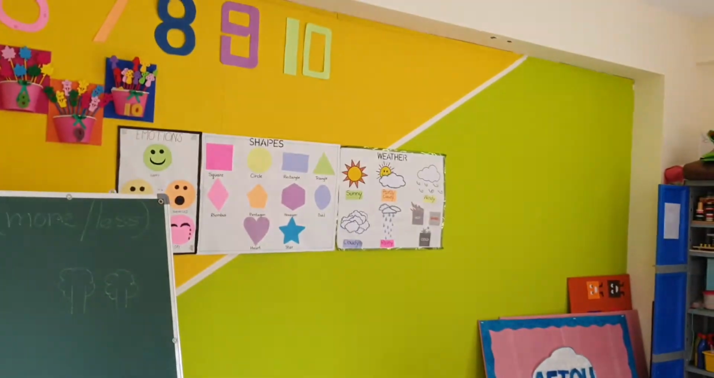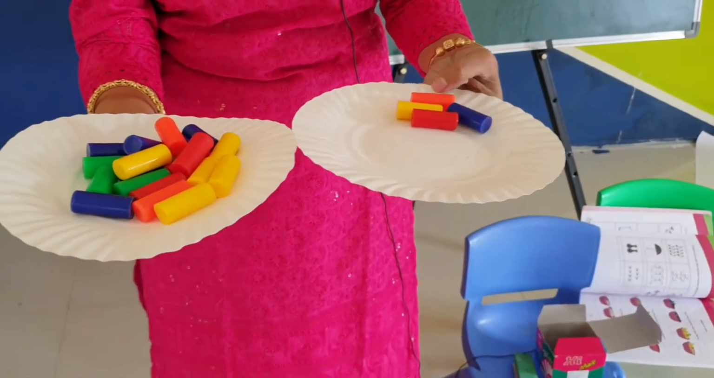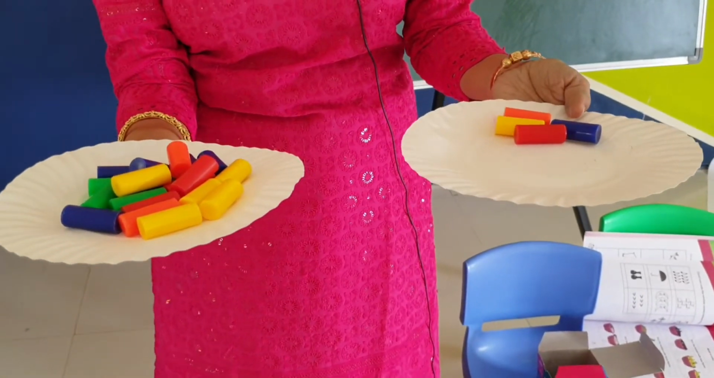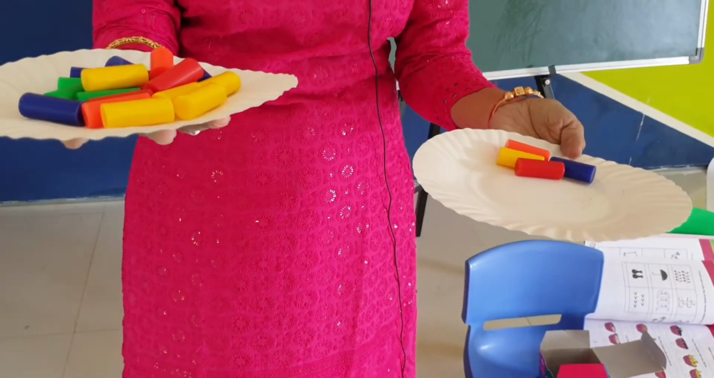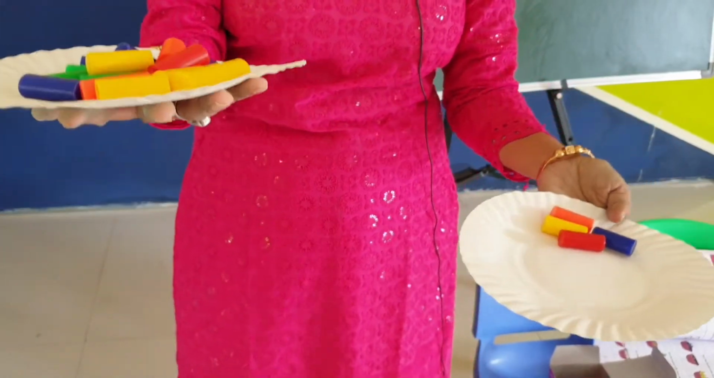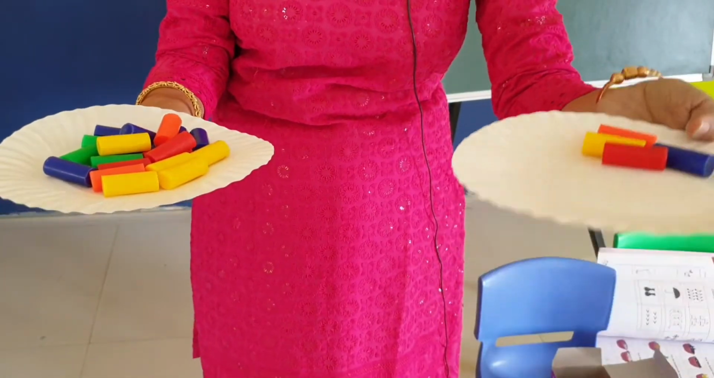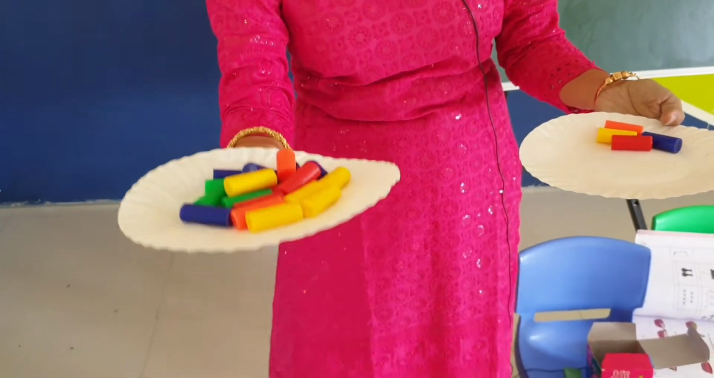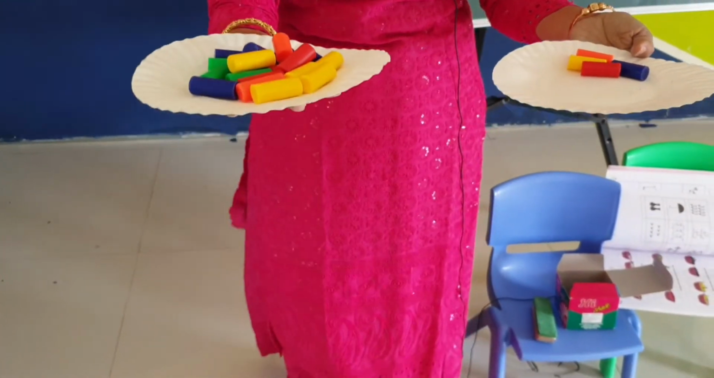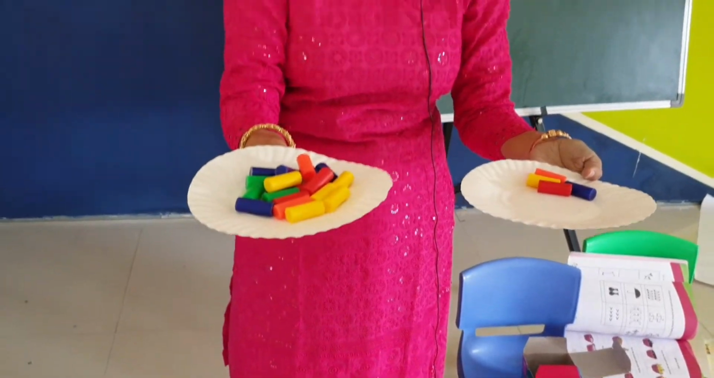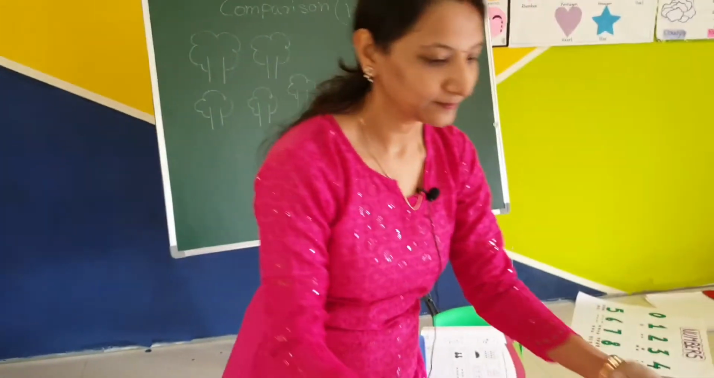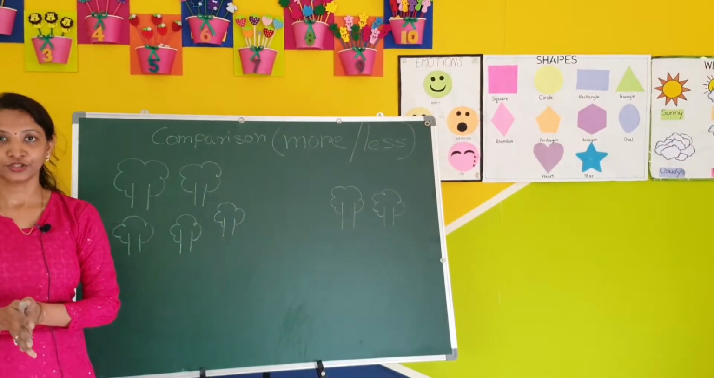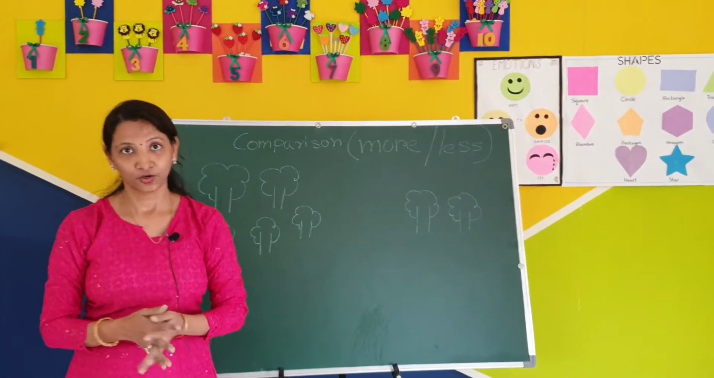Next one I will show you. Can you see these cylinders? Where are the more cylinders? Where are the less cylinders? Can you tell me? Is it more? No. Is it more? Yes. So this is more and this is less. Okay. So we have understood this more or less quantity.